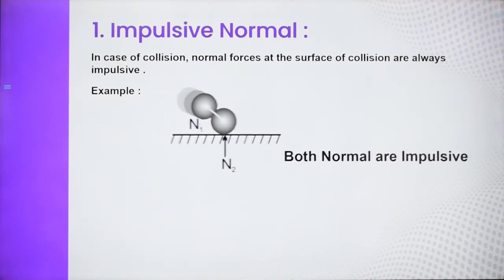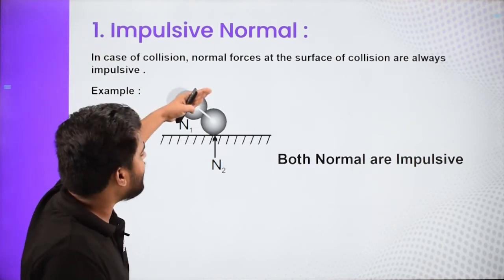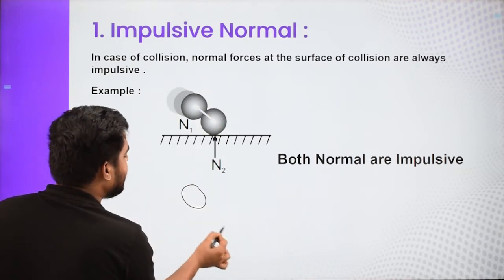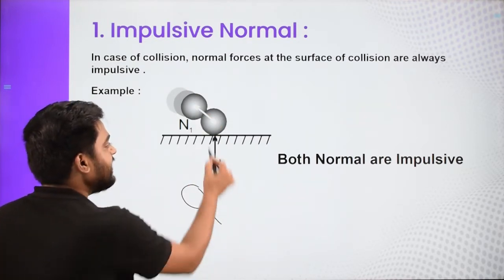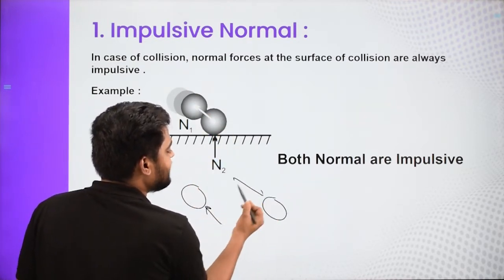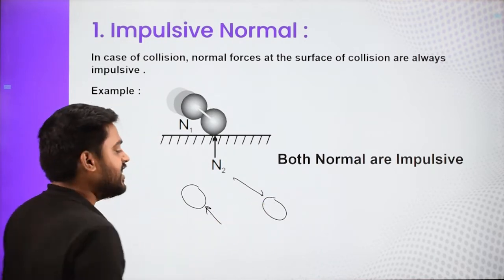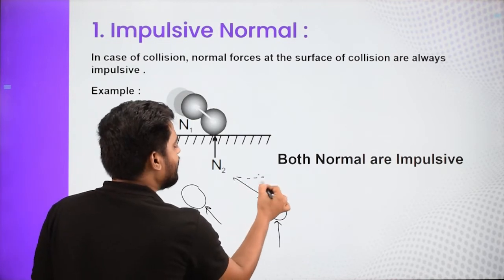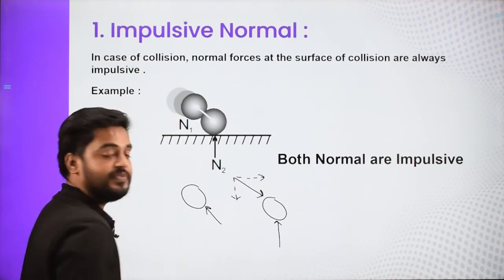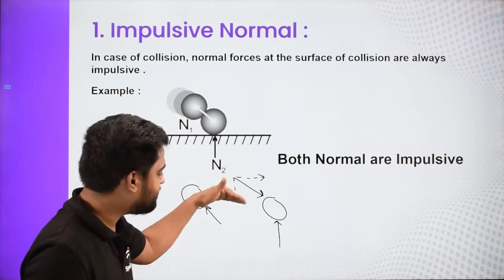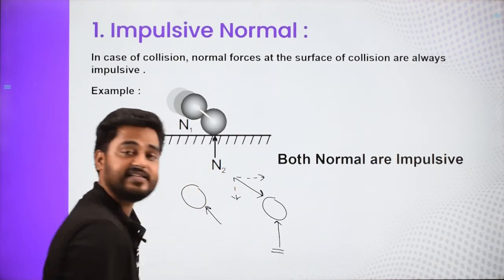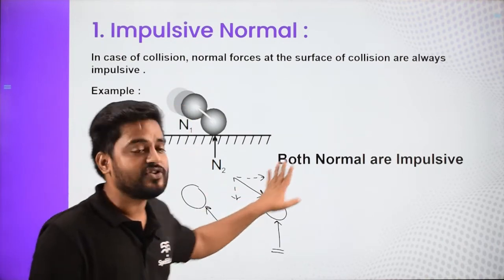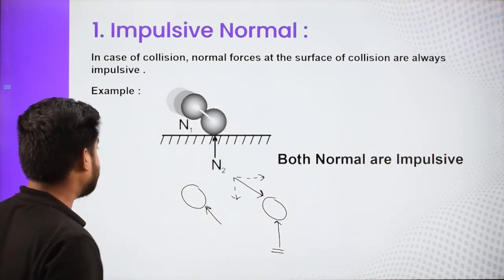Let us discuss the next situation, where one ball is coming from there and then colliding. When this ball collides, suddenly there is an impulsive force on that ball, and this ball is having one force in this direction. So these two are obviously impulsive. What about this normal? If this is impulsive, it will have two components, one along that, one along that. There is no one to balance that force, but this impulsive force will be balanced by this, so this has to be impulsive. So we'll say both the normals, this normal and this normal, are impulsive.